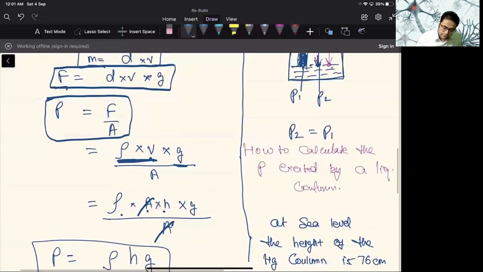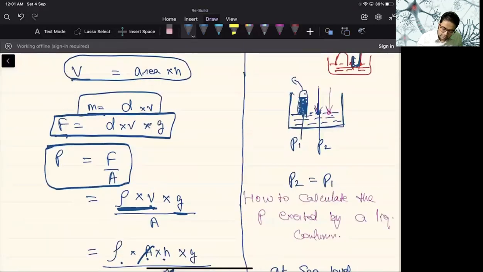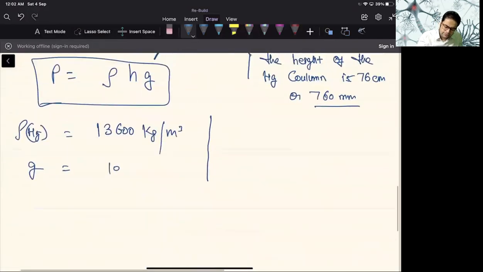My dear students, we all know that the pressure exerted by this liquid column will be equal to the atmospheric pressure. Fine. So what we can say is that 1 atmosphere will be equal to 76 centimeter of mercury or 760 millimeter of mercury.